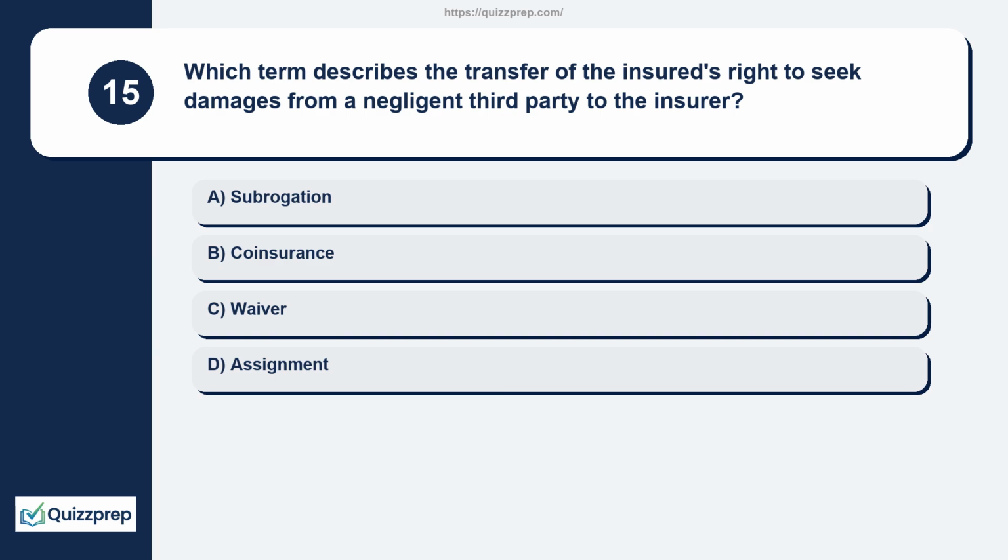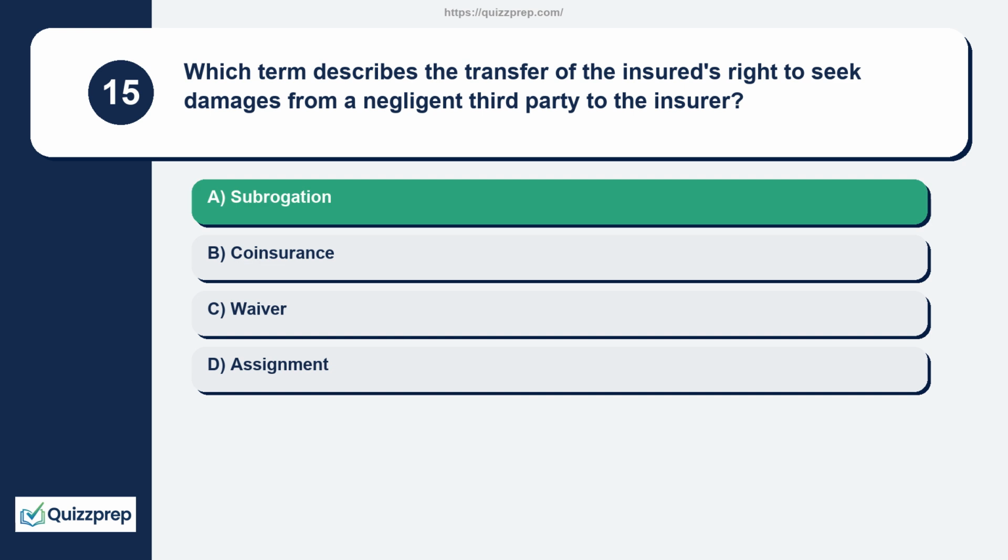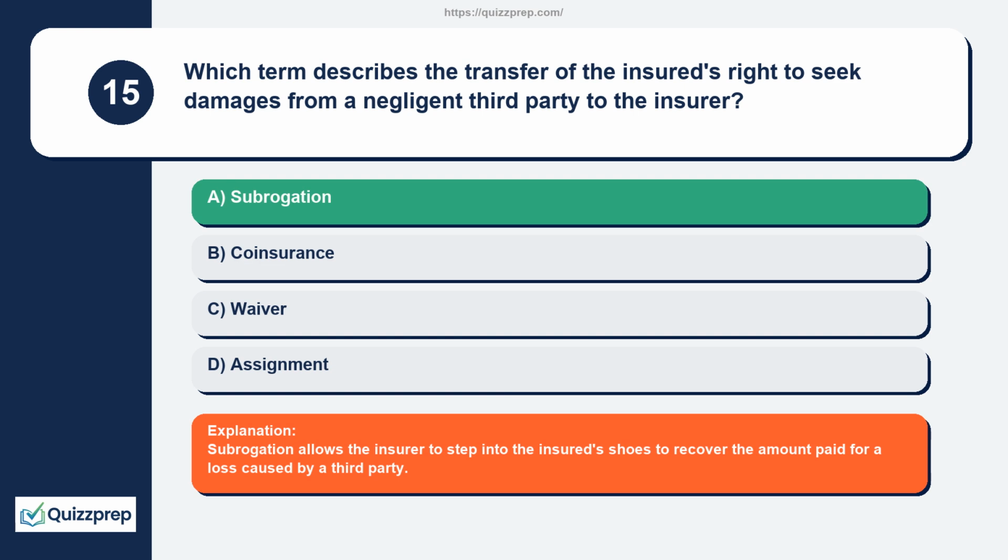Question 15. Which term describes the transfer of the insured's right to seek damages from a negligent third party to the insurer? Subrogation, co-insurance, waiver, assignment. Subrogation allows the insurer to step into the insured's shoes to recover the amount paid for a loss caused by a third party.